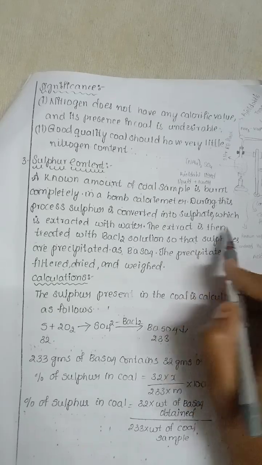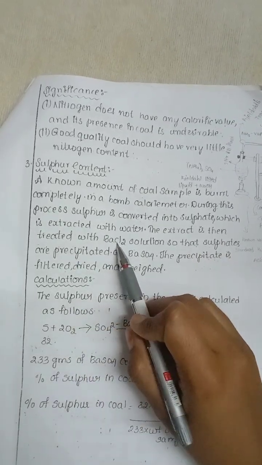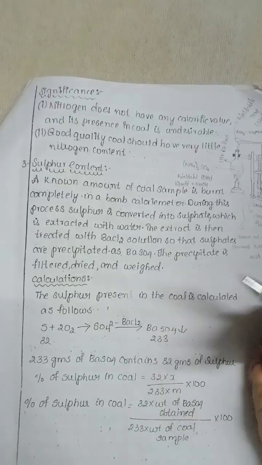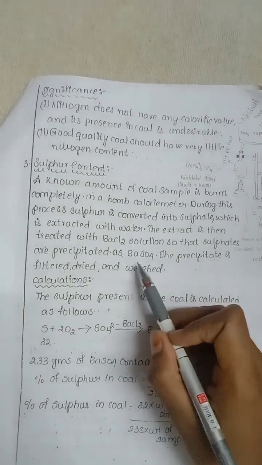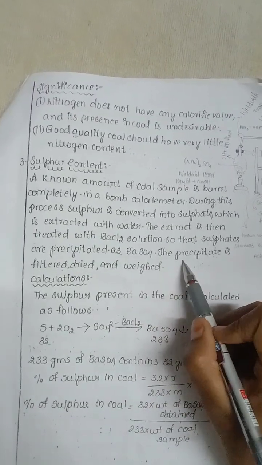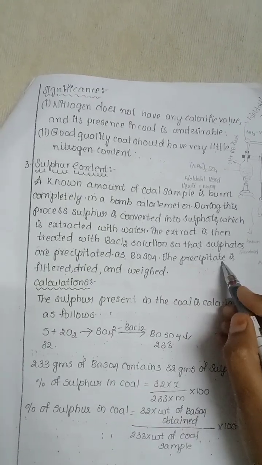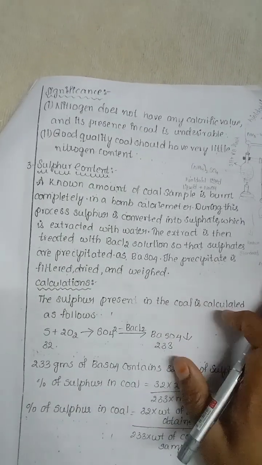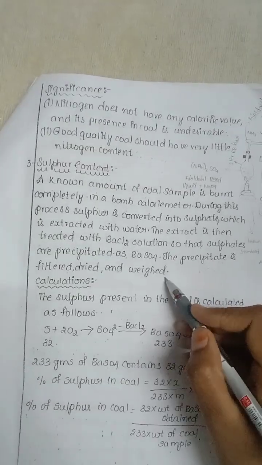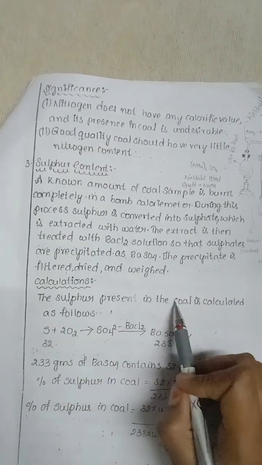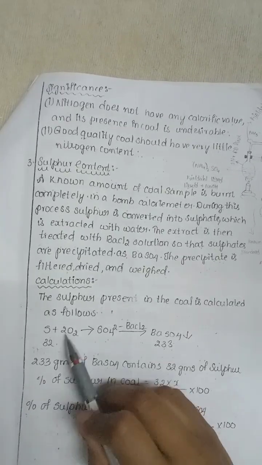The extract is then treated with BaCl2 solution and sulfates are precipitated as BaSO4. The precipitate is filtered, dried and weighed. Using the weight, the sulfur present in the coal is calculated as follows.